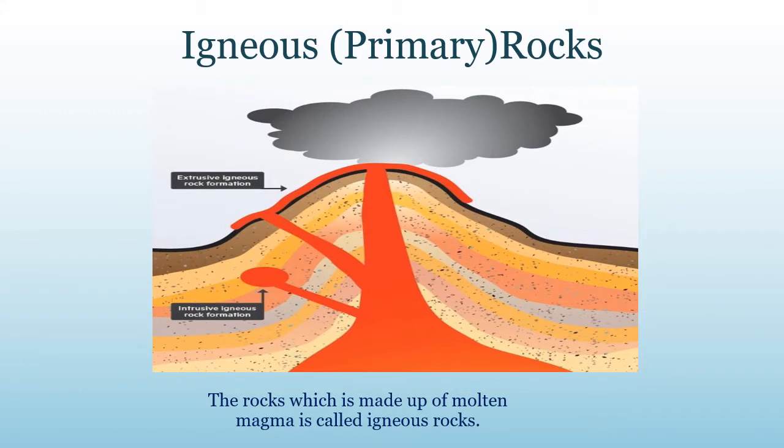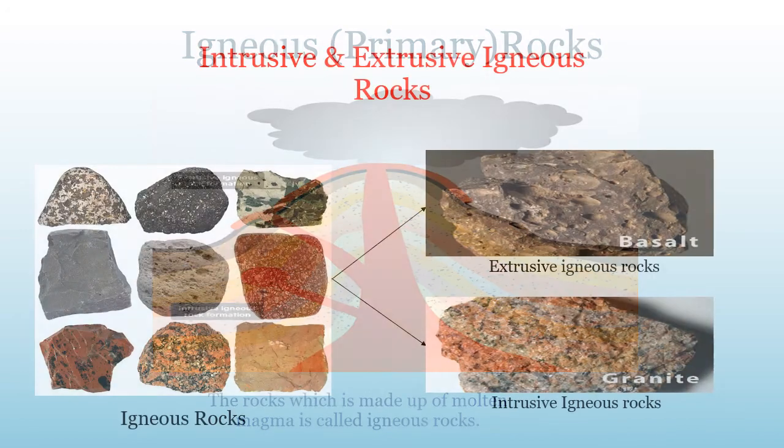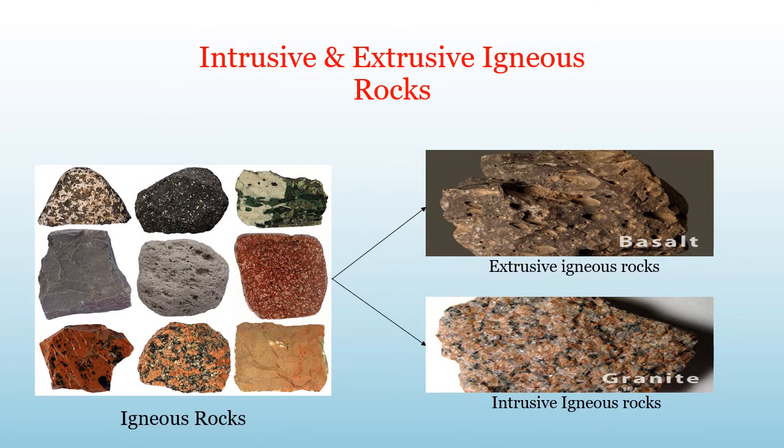Igneous, or primary rocks. Igneous comes from the Latin word ignis, which means fire. When the molten magma cools down during the volcanic eruption, it becomes solid, and rocks thus formed are called the igneous rocks or the primary rocks. The igneous rocks can be classified further into two types, extrusive igneous rocks and intrusive igneous rocks.